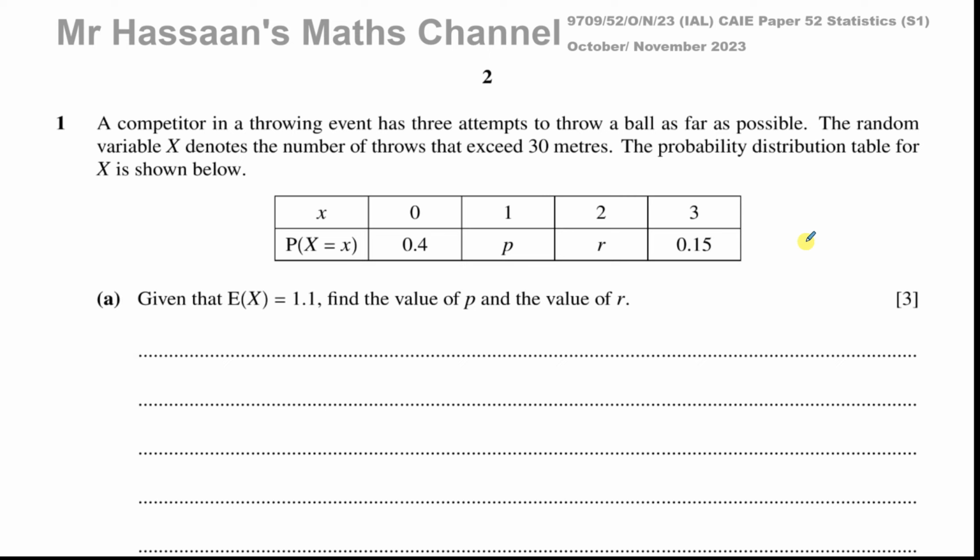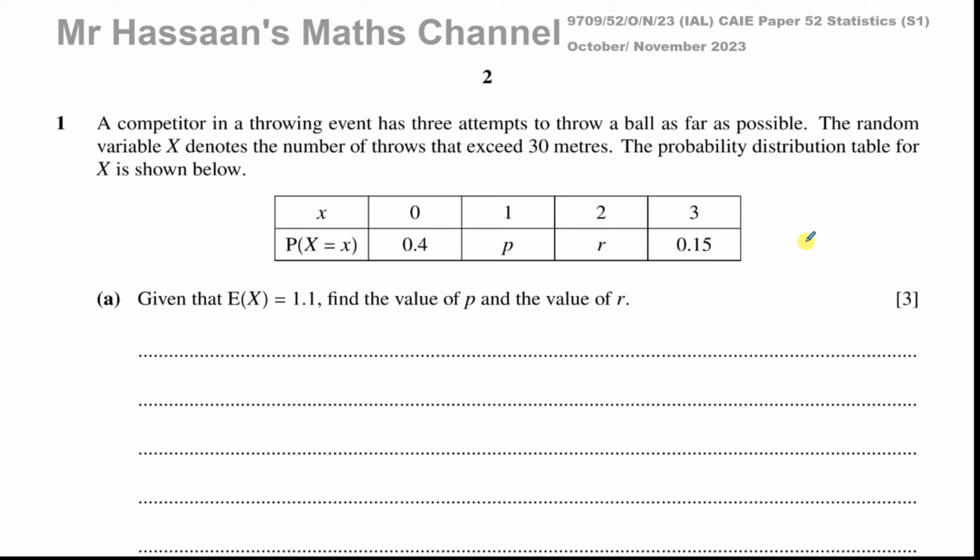So for example, if I said to you, if you throw a coin, what could it land on? The answer here will be heads or tails, which is not a number. So you can't call that a discrete random variable. Whereas with a dice, if you throw the dice, what number could it land on? Well, it could land on 1, 2, 3, 4, 5, or 6. So the answer to that question is a number. So it is a discrete random variable because it's random, you don't know what it's going to land on before you throw it, and the answer is a number.